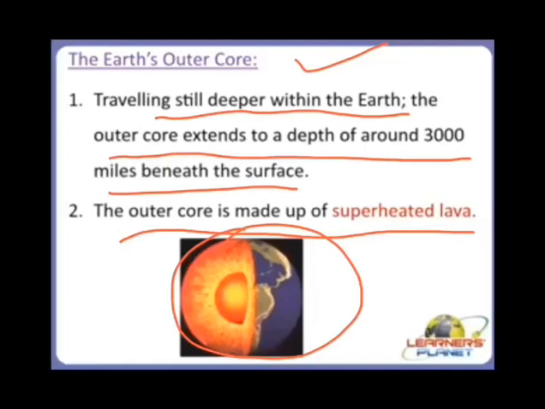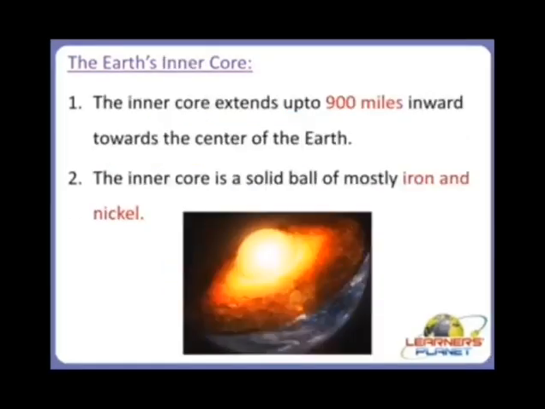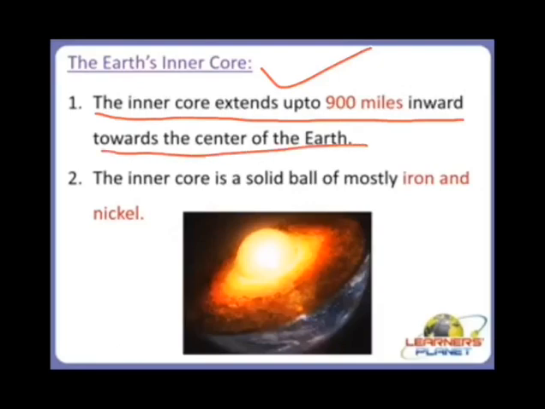The next layer after the earth's outer core is the earth's inner core. The inner core extends up to 900 miles inward towards the center of the earth, and it is a solid ball of mostly iron and nickel.